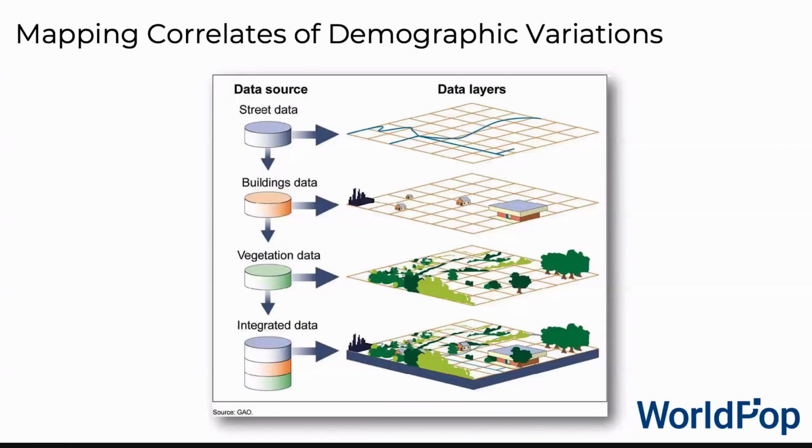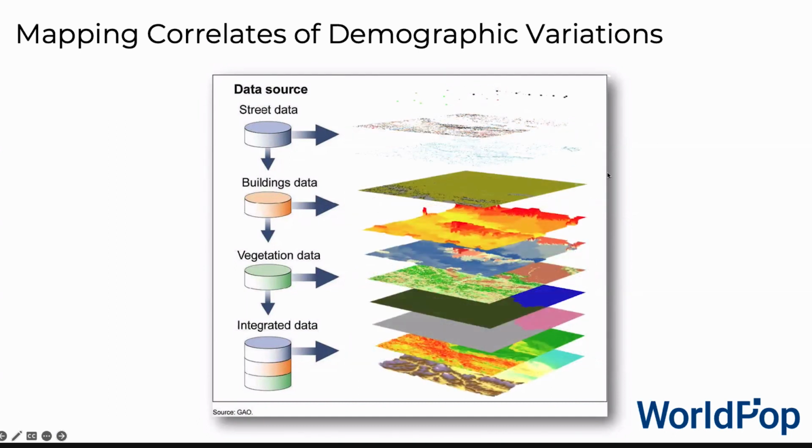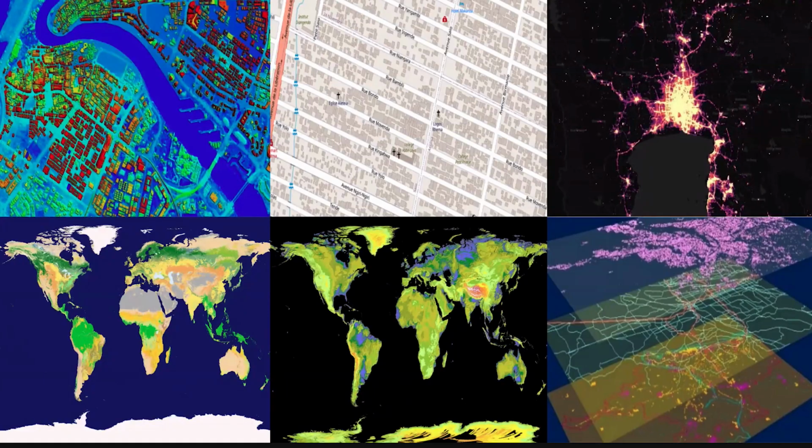And the way we try and address this is in the situation where we cannot go and collect new data, we cannot collect it every year, we can't go and count everybody, but what we can try and do is build up a picture of the landscape, of the types of things that relate to how populations distribute themselves on the landscape. So that can be maps of buildings, vegetation data, infrastructure. Often this looks more like this in terms of a stack of geospatial data sets that describe the landscape across the entire world. These can be from a range of sources.